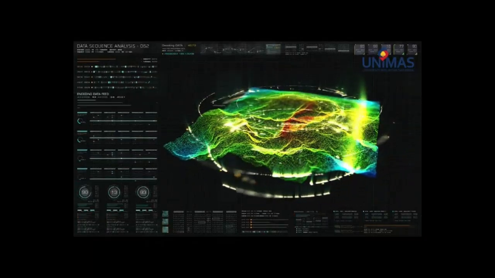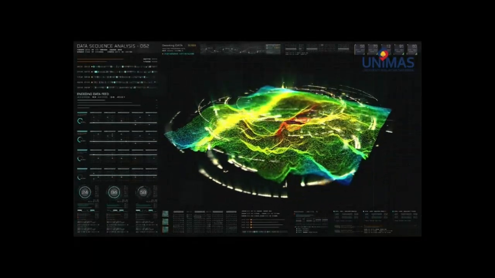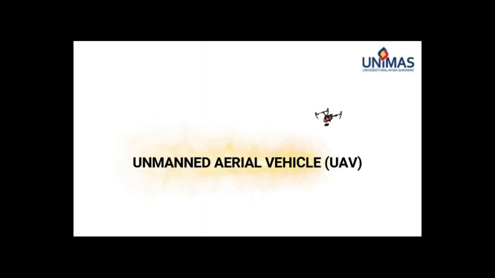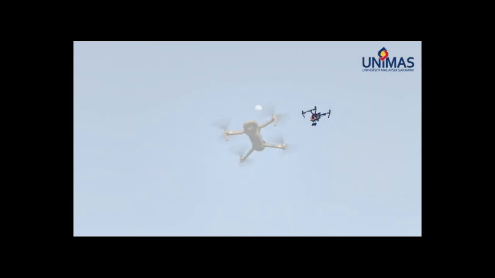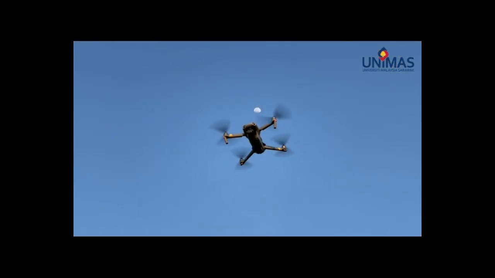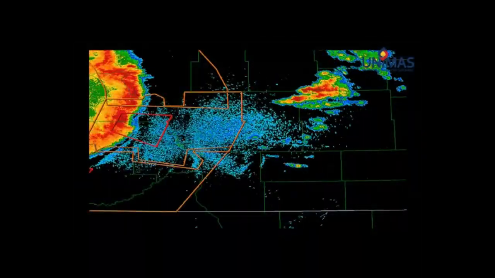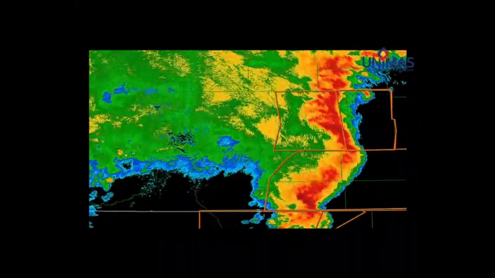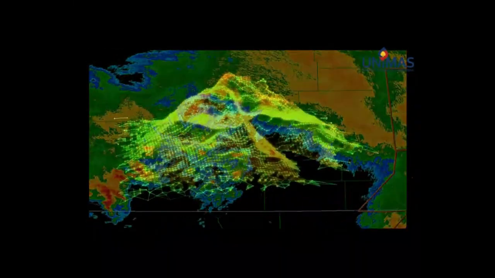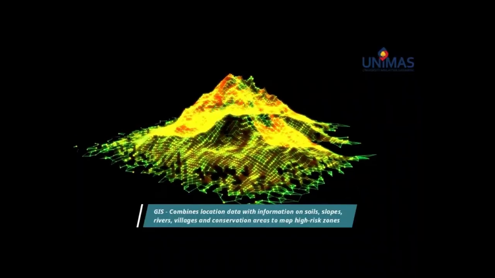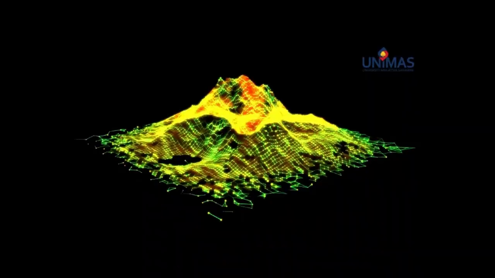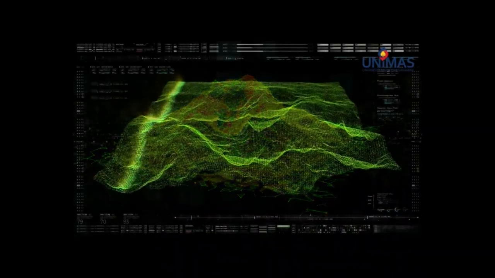Deforestation, new plantation development, and fire scars can be detected and mapped with growing accuracy. Unmanned aerial vehicles, or drones, provide high-resolution images of estates. They can reveal canopy gaps, signs of erosion, drainage patterns, blocked culverts, and areas affected by pests or disease. Geographic Information Systems, or GIS, combine these spatial data with information on soils, slopes, rivers, villages, and conservation areas.